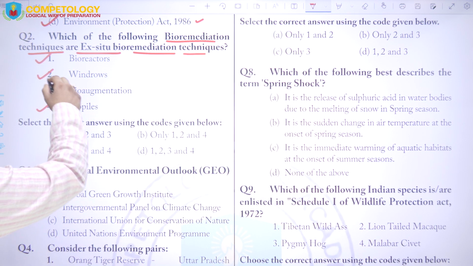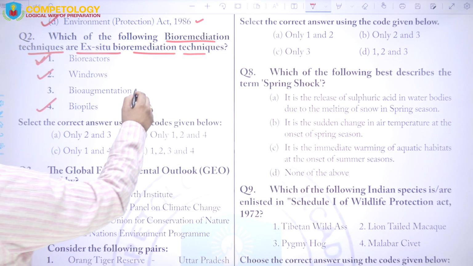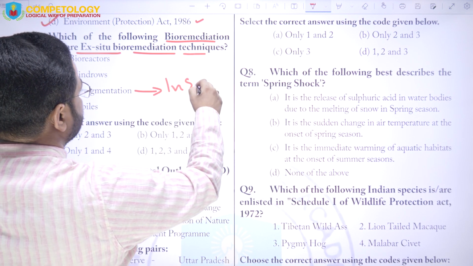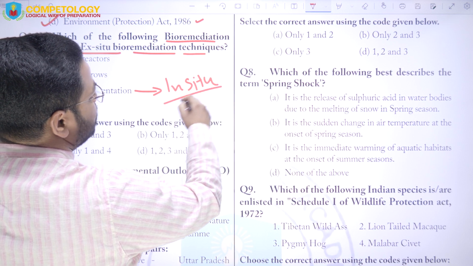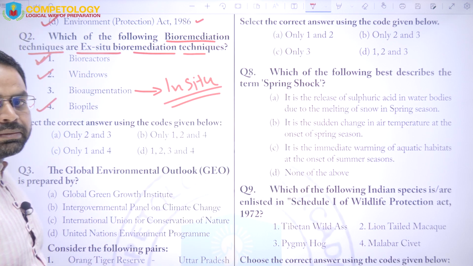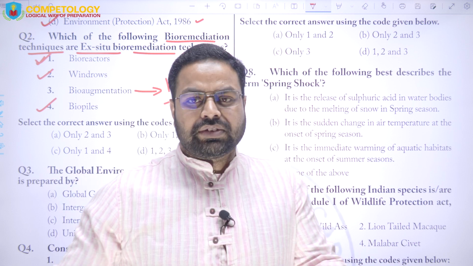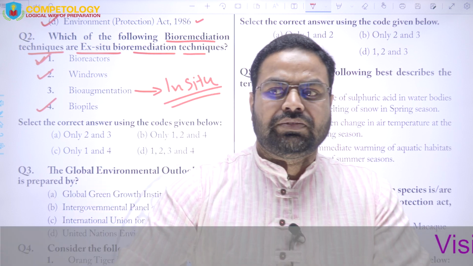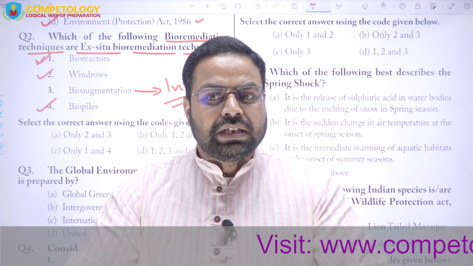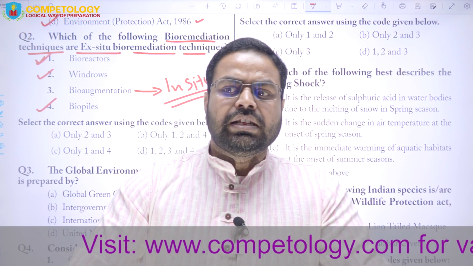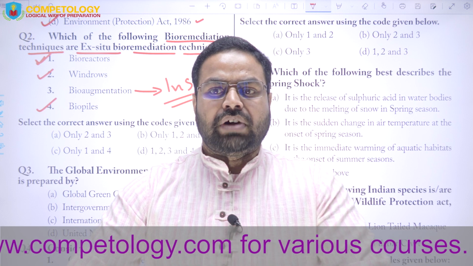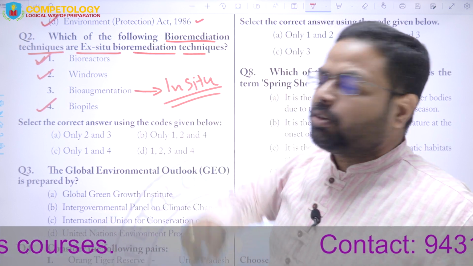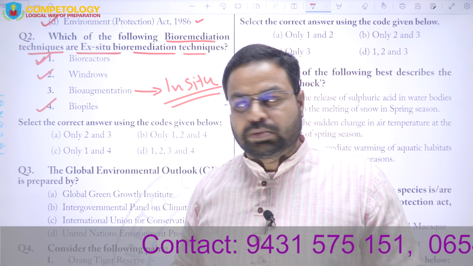So these three are ex situ, while bioaugmentation is an in situ method of bioremediation. Along with this, there are various other in situ methods like bioventing, biosparging, etc. So these are the in situ methods, while the bioreactors, windrows and biopiles are the ex situ methods.